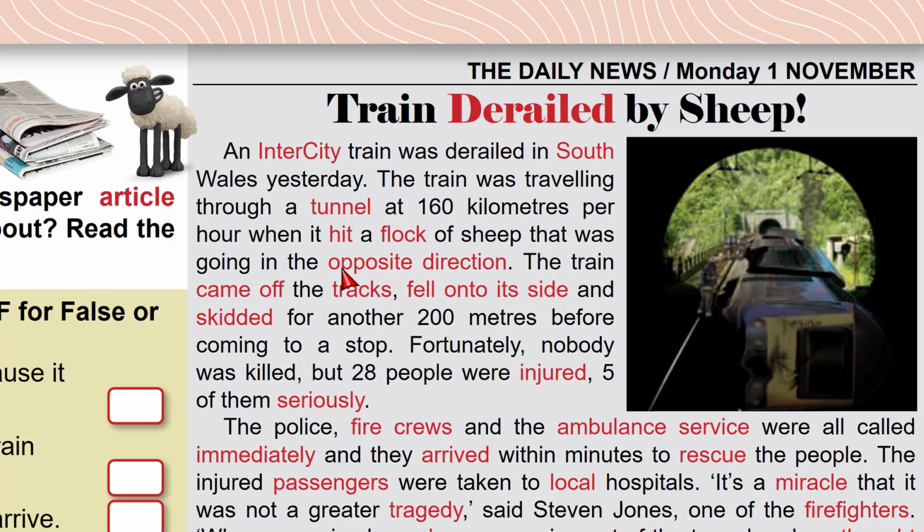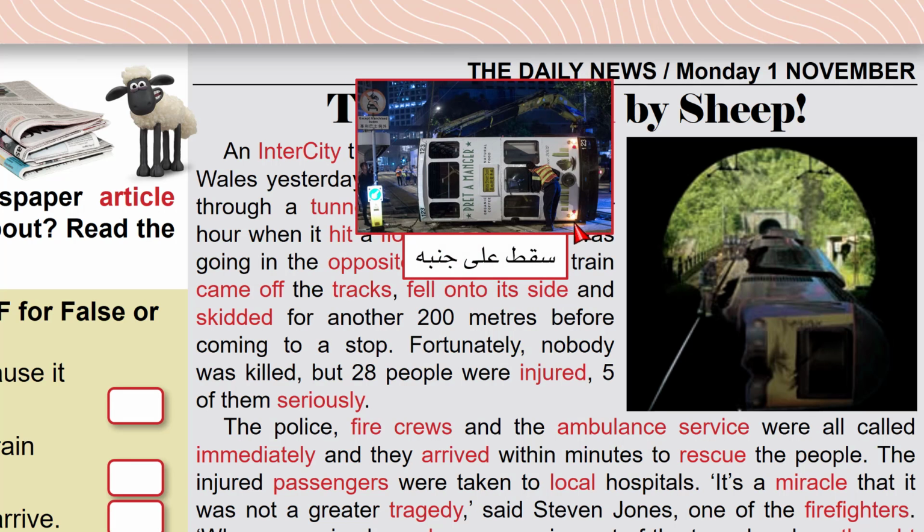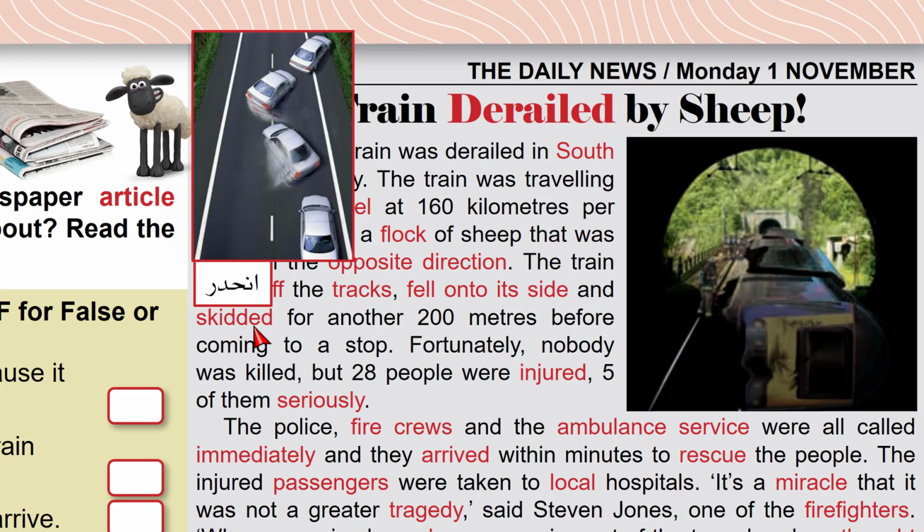That was going in the opposite direction. The train was going from point A to point B. The sheep were going from point B to point A, the opposite direction. The train came off the tracks. The train derailed, came off, the same thing. Tracks, the path that the train uses. Fell onto its side, like this, and skidded. It kept moving. It didn't stop for another 200 meters before coming to a stop.